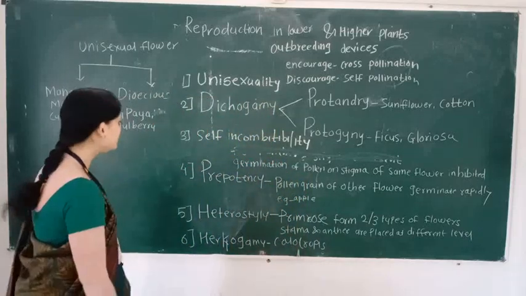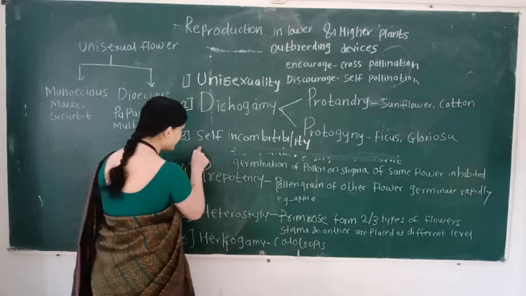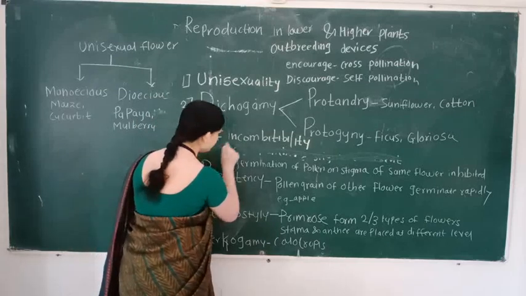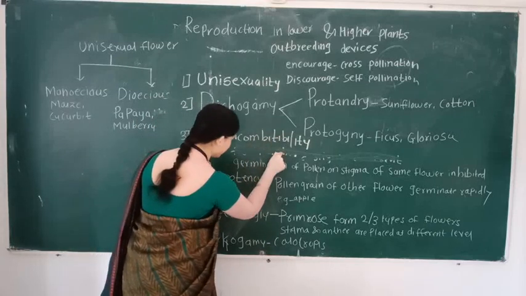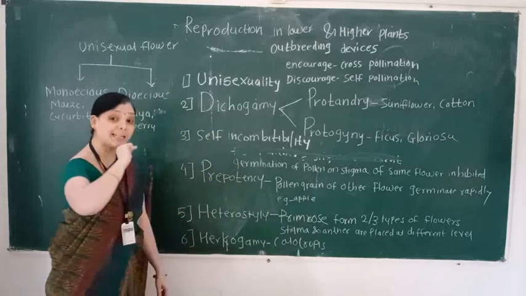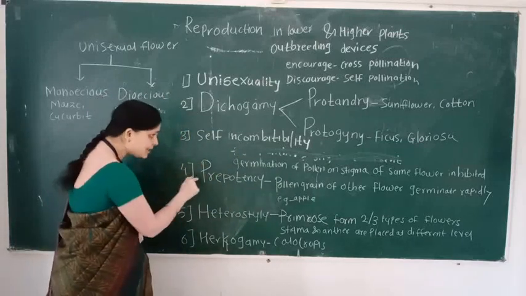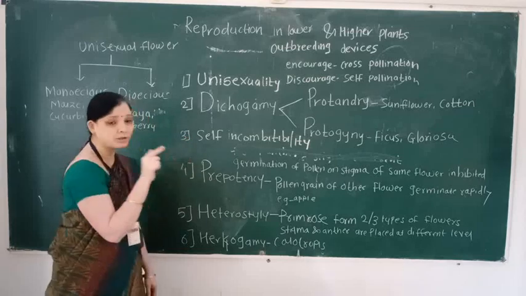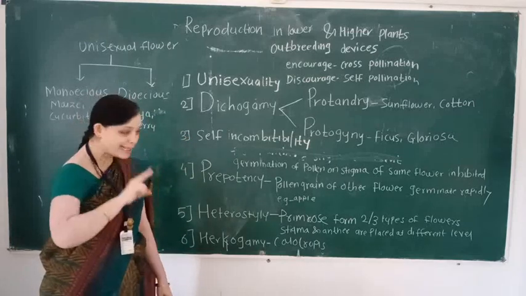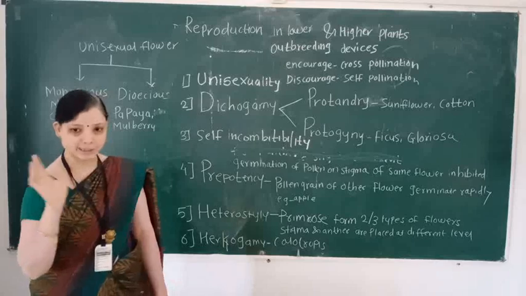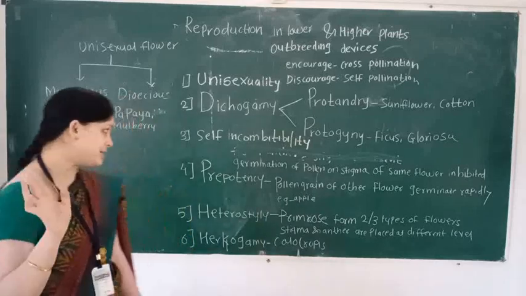And the third outbreeding device is known as self-incompatibility. That is, it is a genetic mechanism in which germination of pollen on the stigma of the same flower is inhibited.